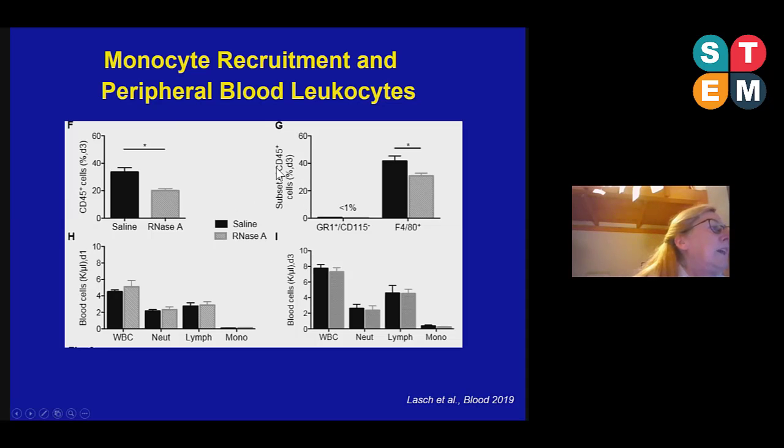At day 3, we found indeed reduced numbers of monocytes; here the marker is F4/80. The number of leukocytes in the blood was not reduced, clearly showing that the reduced accumulation of leukocytes in the perivascular space was due to reduced extravasation and not due to a reduction in the release of leukocytes from the bone marrow.